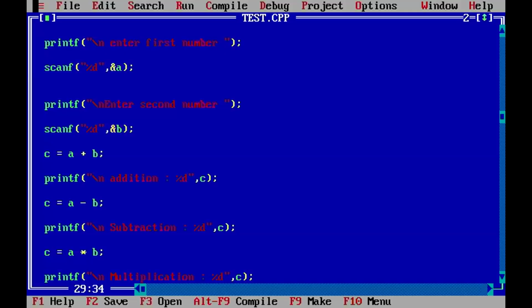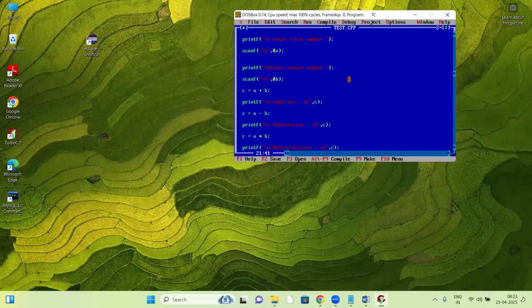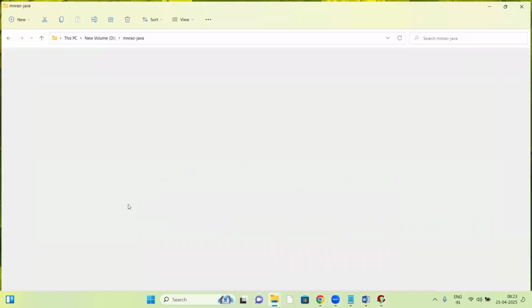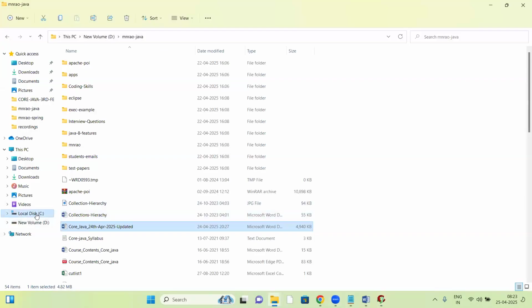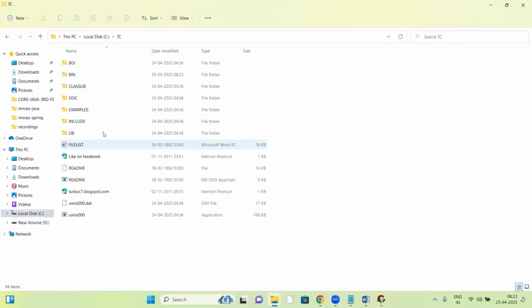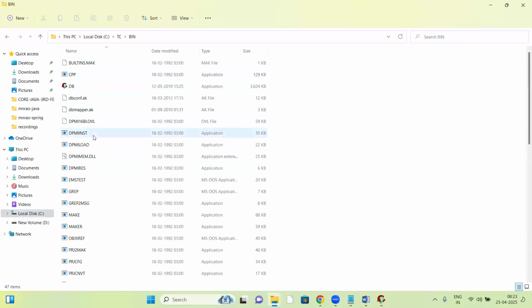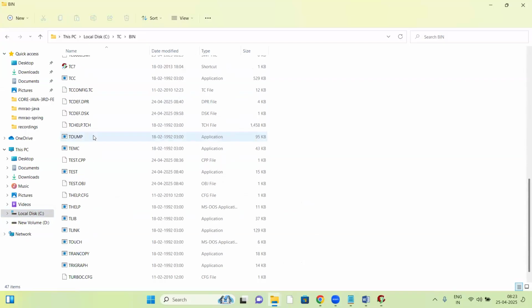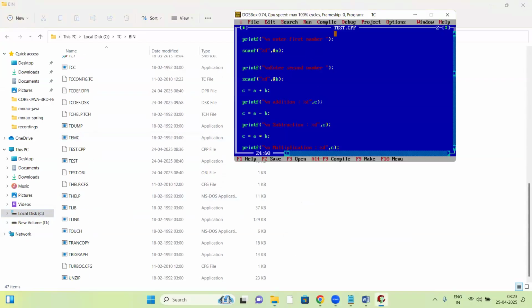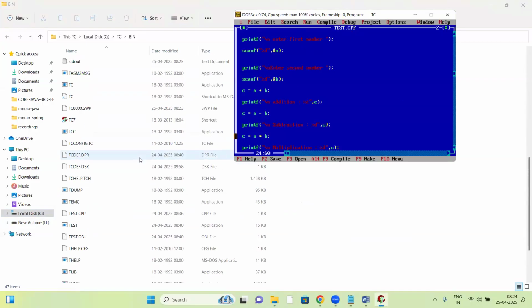Yesterday we partially discussed this, and today we'll discuss some more about the exe file. Here, in the C drive, TC, Turbo C, bin folder, there are programs. This program test.cpp: CPP and C language are both compiler based, so both are exe based. How does it work? See test.cpp.